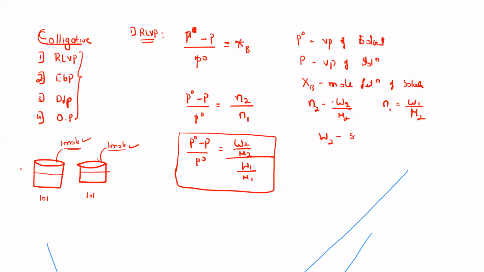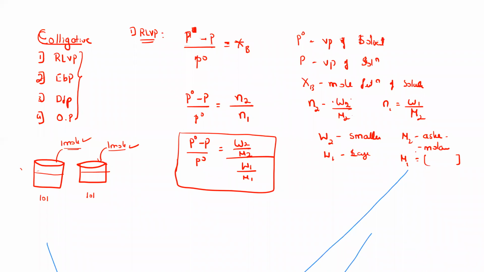Usually W2 will be a smaller value. Remember, the solute will be very small, and W1, the solvent, will be a larger value, to which we'll be adding the solute. M2 usually will be the asked value, which is the molar mass of the solute. And M1 will be the molar mass of the solvent like water. It is a given term. Usually they will mention the molar mass of the solvent in the bracket.